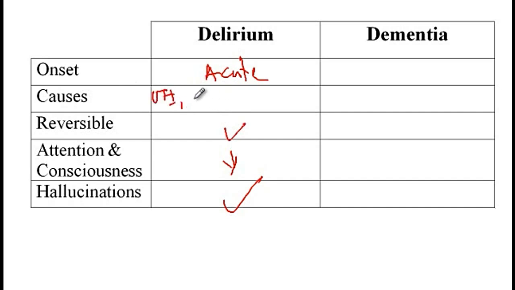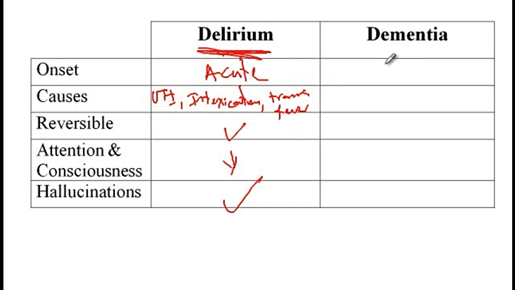It can be caused by drug intoxication or by drug withdrawal. It can be caused by trauma. It can be caused by fever, dehydration, or medications like benzodiazepine administration in elderly. So that's actually very important. If there is an elderly patient that is being brought to the psychiatric ward and the patient is agitated, you cannot give them benzodiazepine because that would make them delirious. So you can calm down those patients by administering haloperidol.